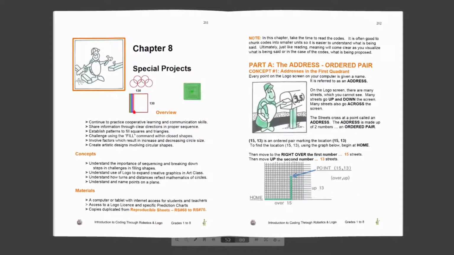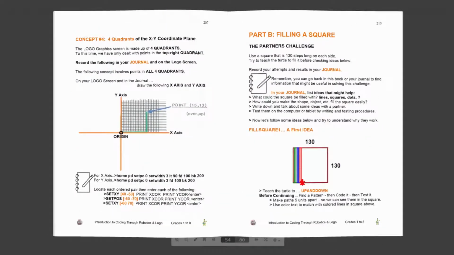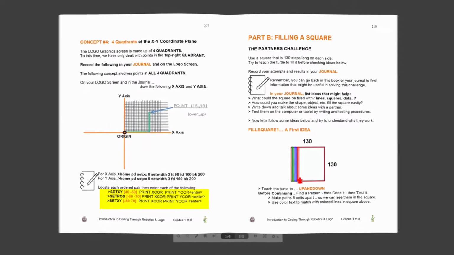Now we will open doors to the Logo learning environment in the XY plane. See the ebook pages 202 and 207, work through Concept 1 on page 202, and then read through Concept 4 on page 207, and test Set XY and Set Pause at the bottom of the page.